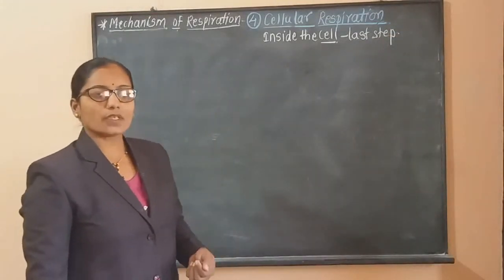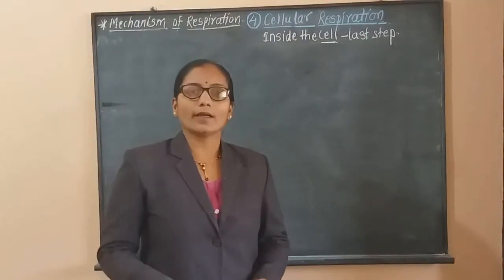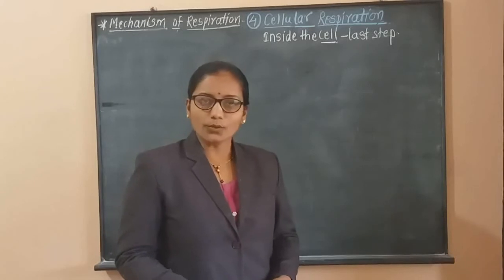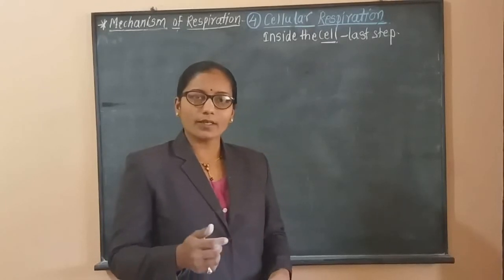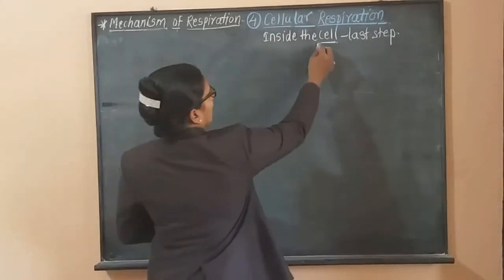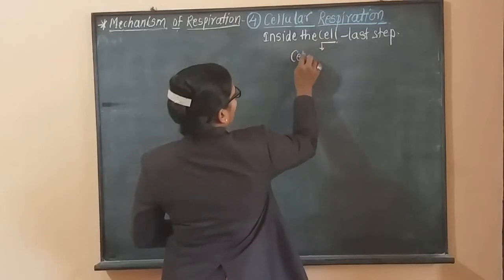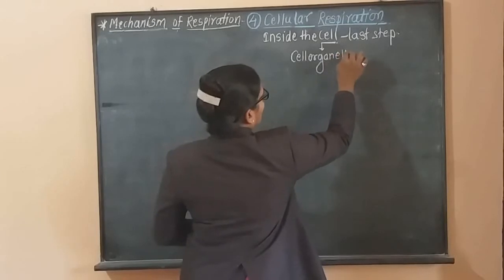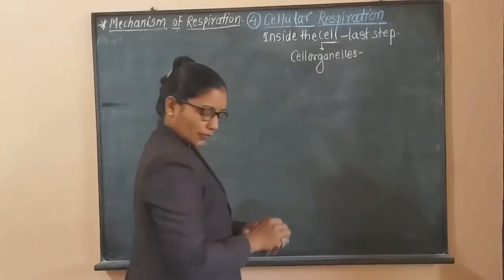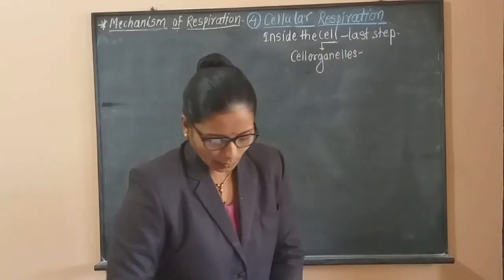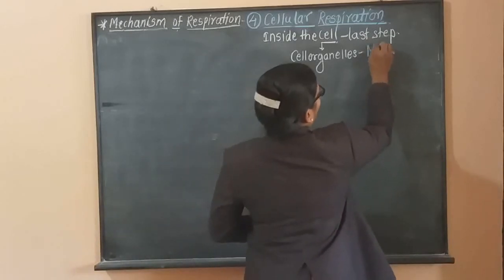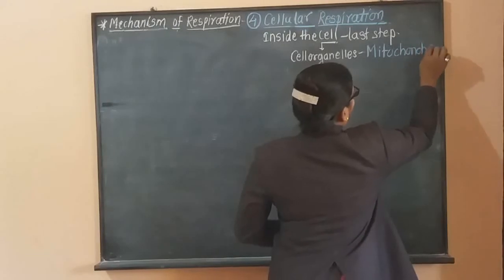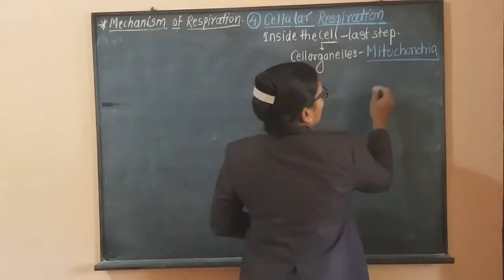Now in 11th standard, we studied the details of the two types of cells, that is prokaryotic cell and eukaryotic cell. The eukaryotic cell consists of a number of cell organelles, and the important one is the mitochondria.